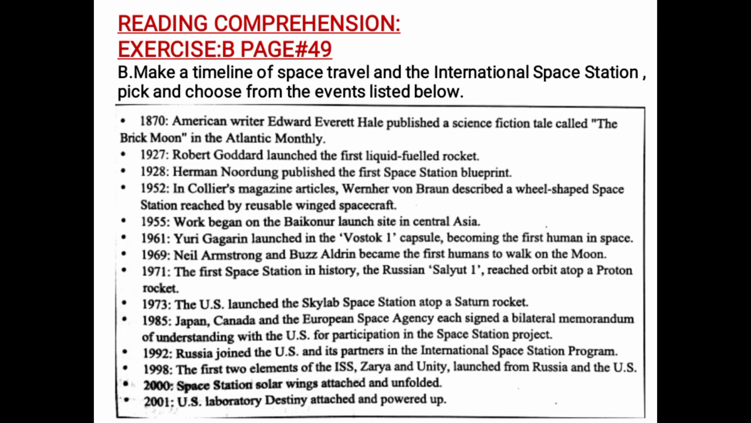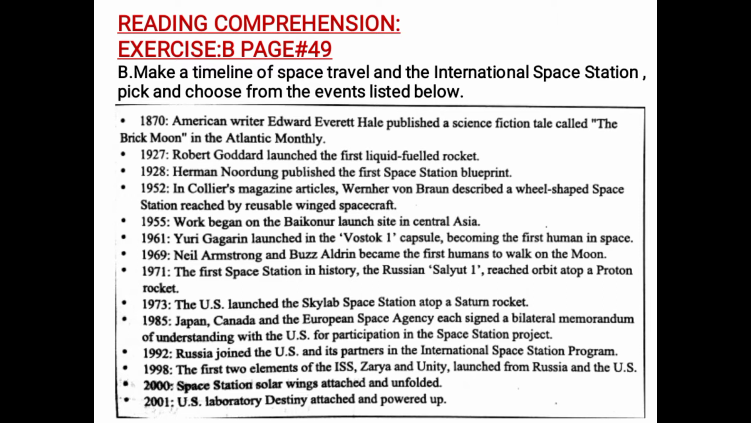As we have completed exercise A, today we are doing reading comprehension exercise B, which is on page number 49 in your English books. In this exercise, you have to make a timeline of space travel and the International Space Station. Pick and choose from the events listed below. So here are a lot of events, but out of them, some have been selected and listed in your book, and you have to make a timeline and place these events on the timeline according to their time.